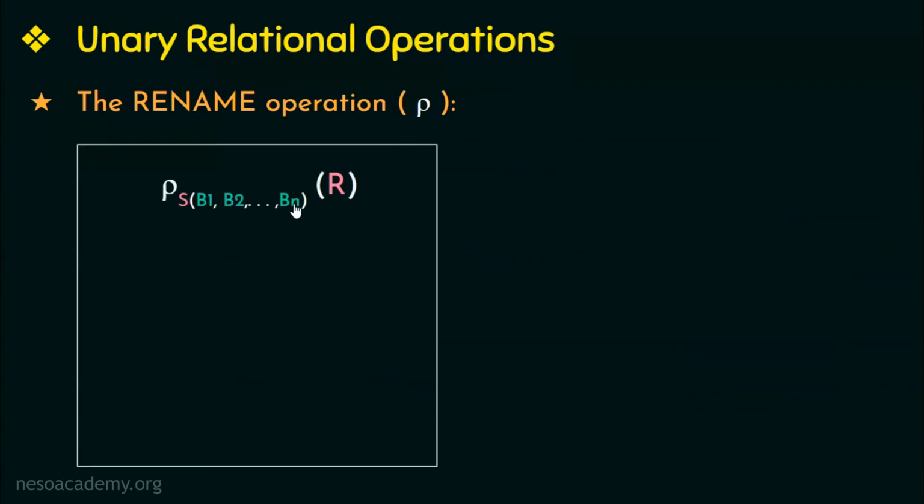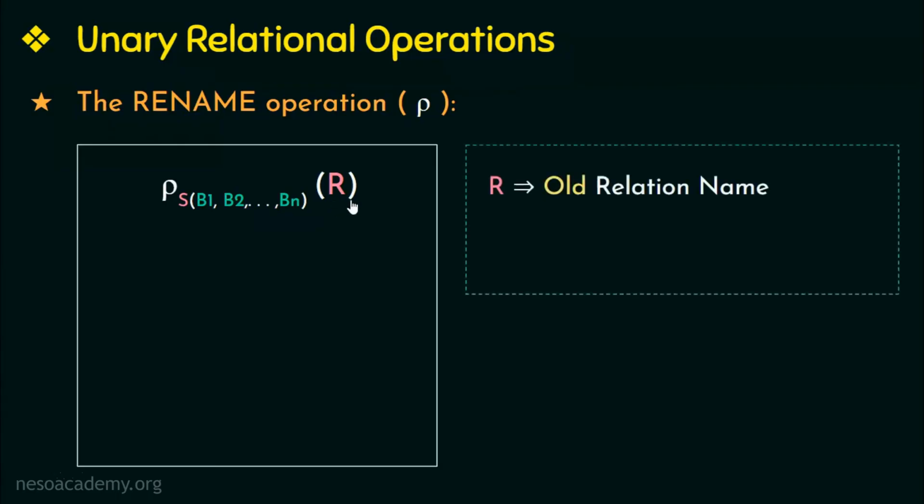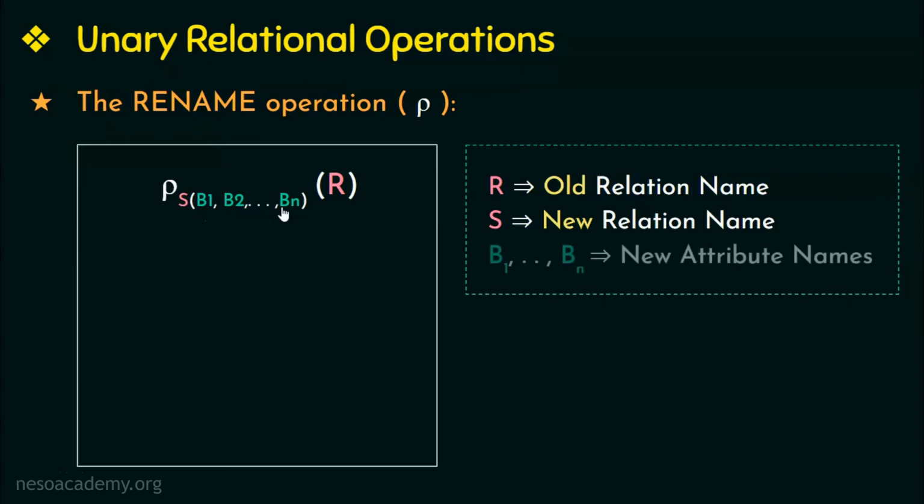So first we have this form, rho subscript S followed by the attribute names B1, B2 and so on, and then followed by R. Here R is the old relation name or the original relation name. S is the new relation name if you want to give any other name for the relation, and B1, B2 and so on are the new attribute names. This is one form or one way to use the rho operator.